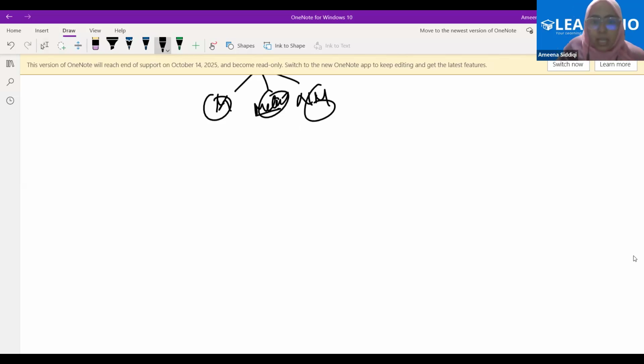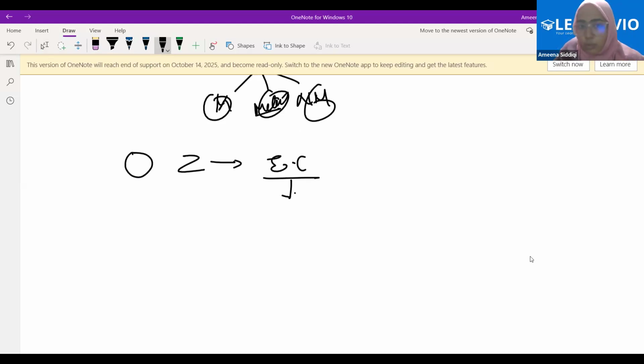Now, this concept is related to the atomic number. Let's suppose this is an atom. It will have an atomic number, and based on that atomic number, it will have a certain electronic configuration. Afshin, camera should be on. When the electronic configuration is there, what will we see? A certain number of electrons will be filled in a certain number of shells.